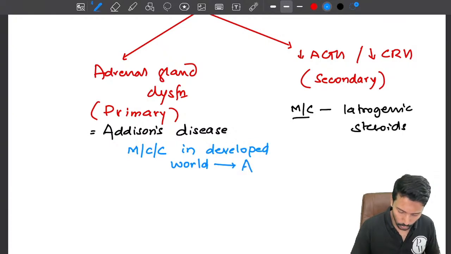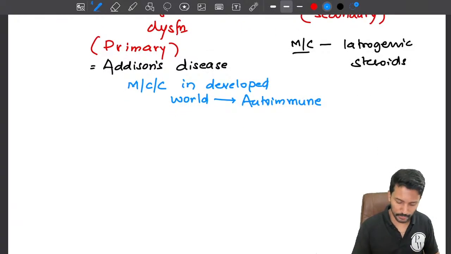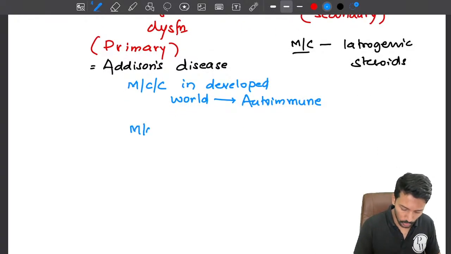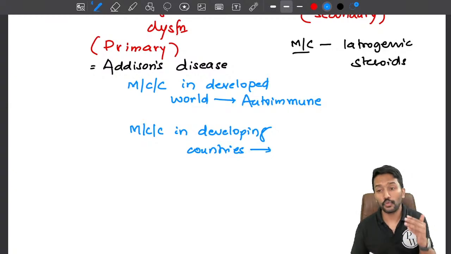And for Addison's disease, the most common cause in the developed world is autoimmune adrenalitis, right? Adrenal damage because of autoimmune. But the most common cause in developing countries, including India? In developing countries, autoimmune is relatively less common. It used to be tuberculosis.